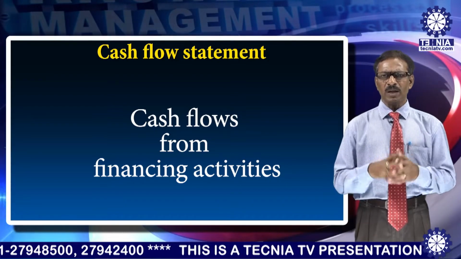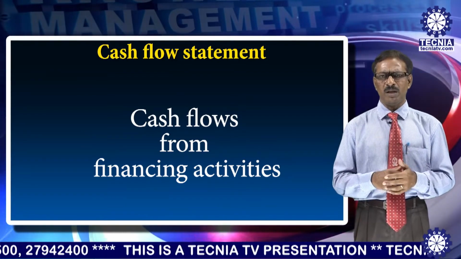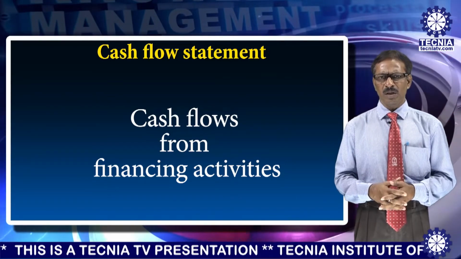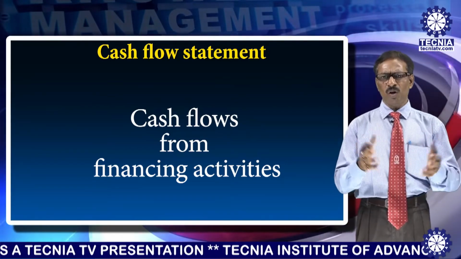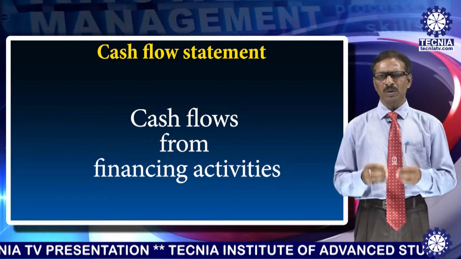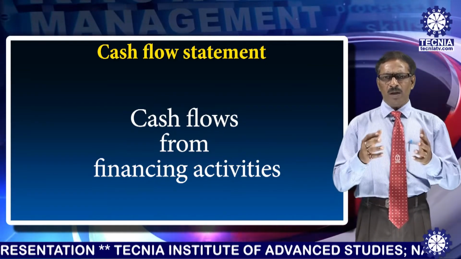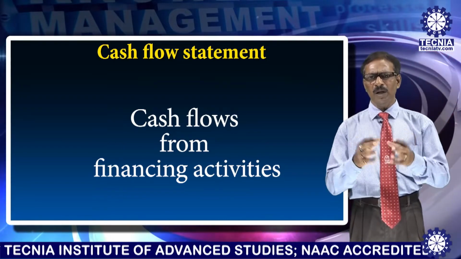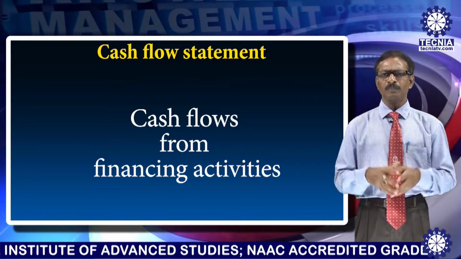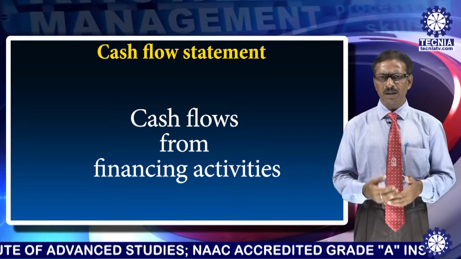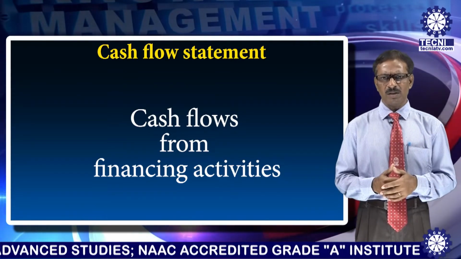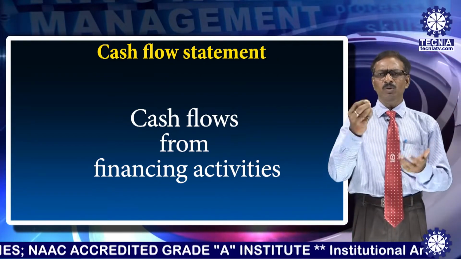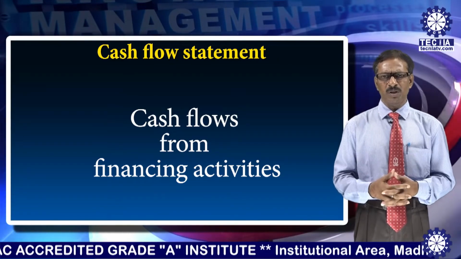Certain examples: cash proceeds from issue of shares, cash proceeds from issuing debentures and other long-term borrowings, cash repayment of amount borrowed, payment of interest, dividend. Simple thing. If you issue shares and get the fund, that means you have to pay dividend on account of the acquisition of money by selling shares. Now, if you take a loan from the bank, then you have to pay interest. That is a simple thing, you do understand.